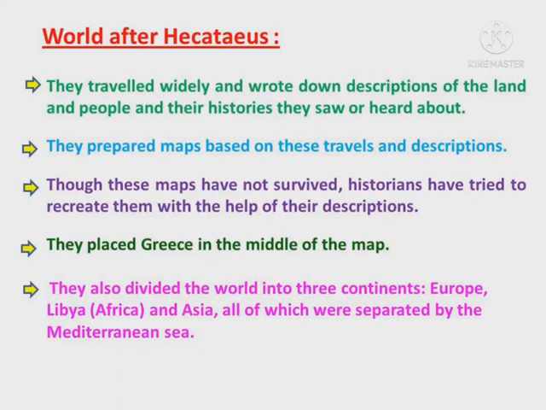Though these maps have not survived, historians have tried to recreate them with the help of their descriptions. They placed Greece in the middle of the map. They also divided the world into three continents: Europe, Libya, Africa, and Asia, all of which were separated by the Mediterranean Sea.